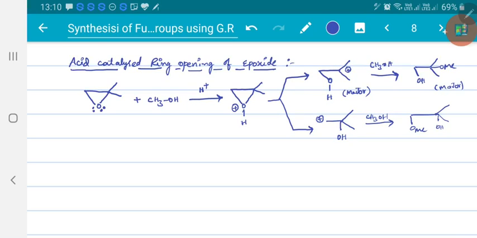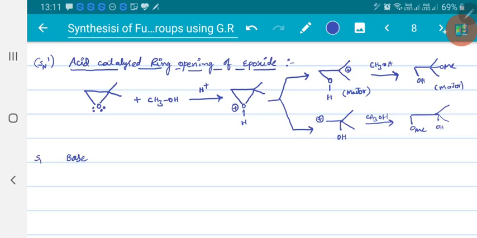Acid catalyzed ring opening of epoxides proceeds through a carbocation intermediate. If it is base catalyzed, then it follows the SN2 pathway. Here it is following the SN1 pathway, so that's why we are getting formation of carbocation. So the above one follows the SN1 path.